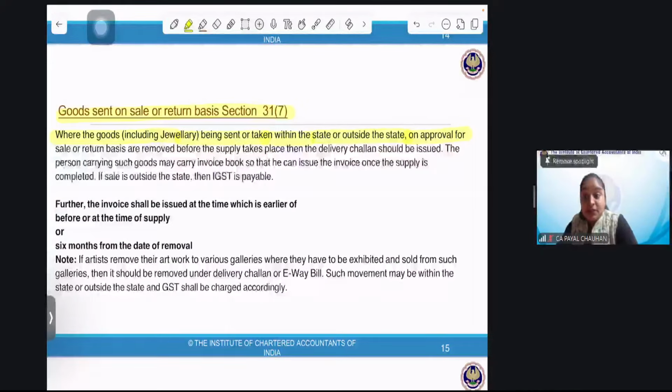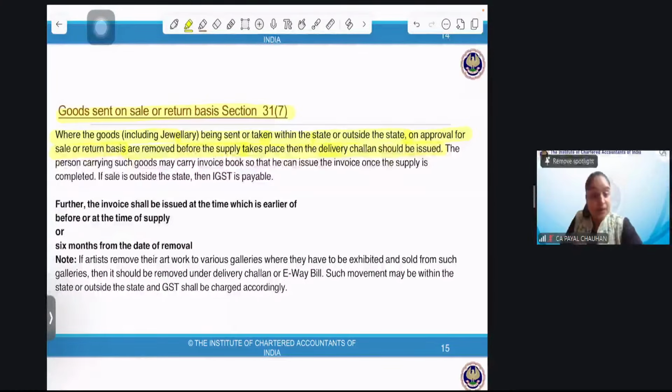Where the goods, including jewelry, are being sent or taken within the state or outside the state on approval for sale or return basis, and are removed before supply takes place, then the delivery challan should be issued. Do you remember the point we did? When the shopkeeper was sending those 10 necklaces to my premises, it was not a sale. And since it's not a sale, an invoice cannot be issued. The invoice will be issued on the basis of the delivery challan.